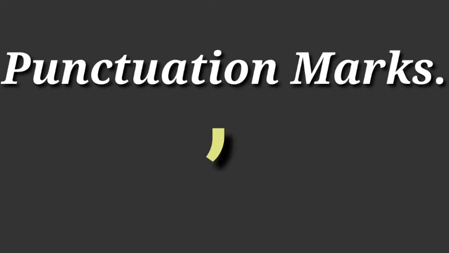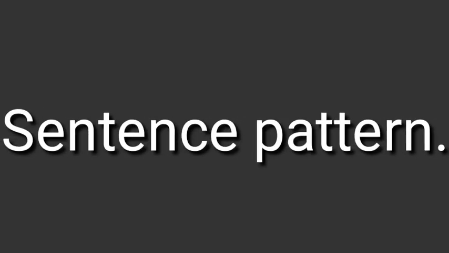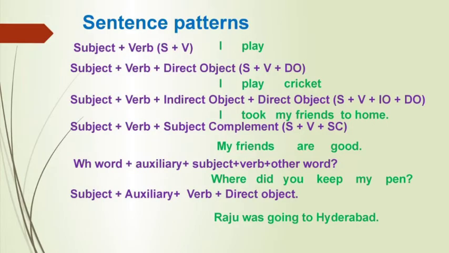Fourth one, sentence pattern. Sentence pattern is nothing but the structure of the sentence. It gives meaningful sentences. We will learn different sentence patterns. Let us see the first one, subject plus verb pattern. Example, I play. Here I is subject, play is verb.